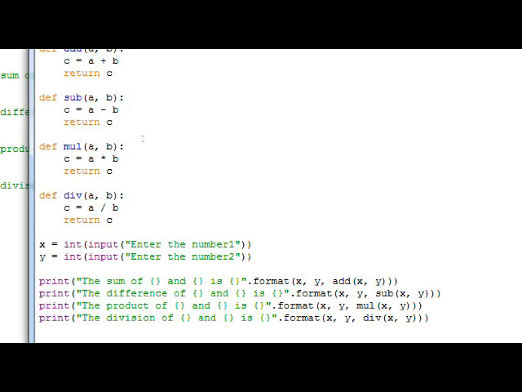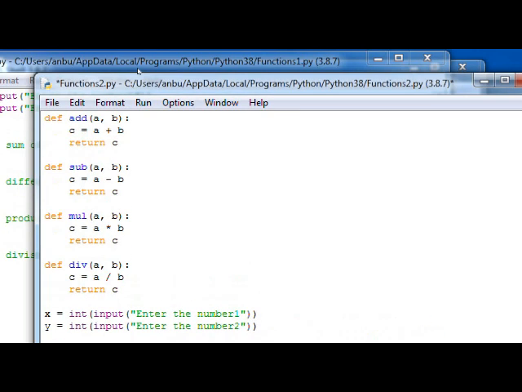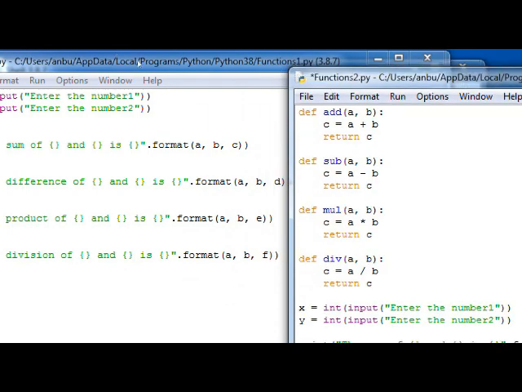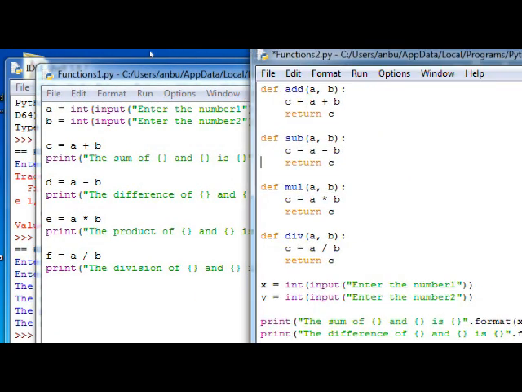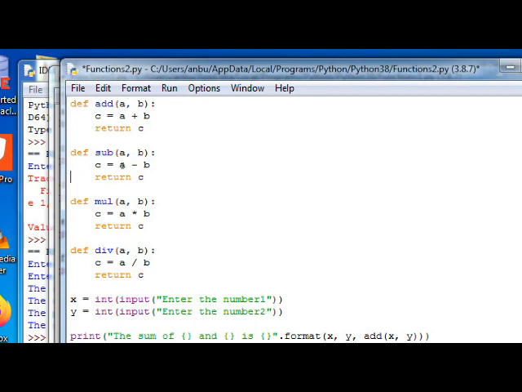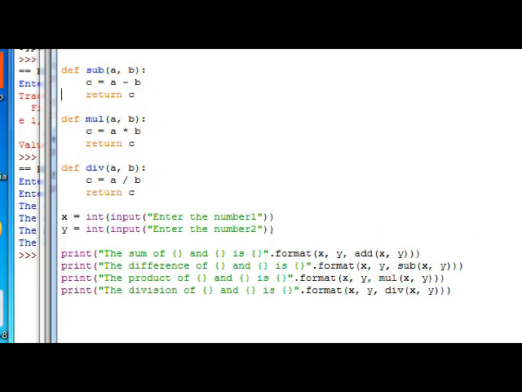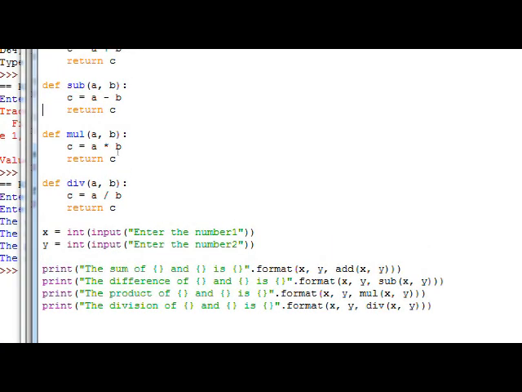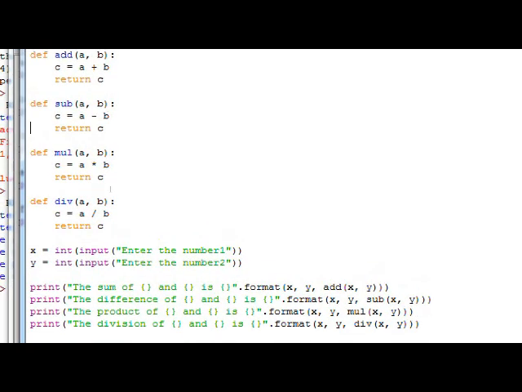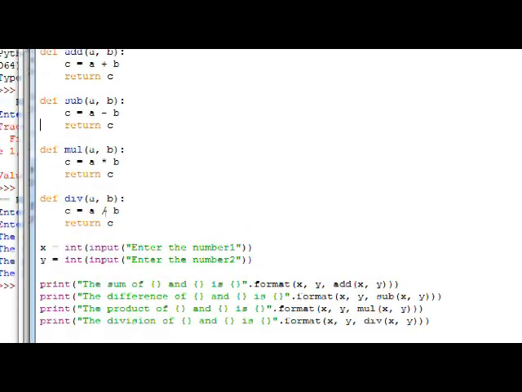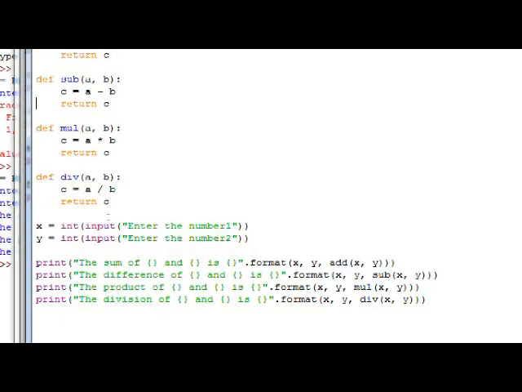Now the program that we are seeing here is, operation wise, identical to the previous program. But the difference is that in the previous program there is no function. The program is not organized into manageable units. There is one single block of code. But in the second program that we recently wrote, the program is organized into manageable units called functions. With these functions, the real advantage is that we can not only improve the readability of the code and organize it into manageable units, but also achieve code reusability.